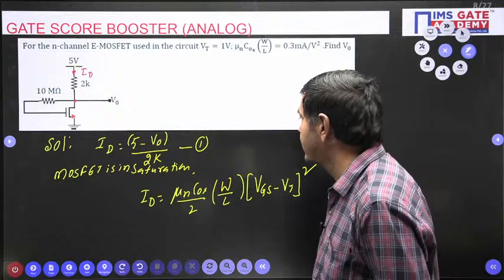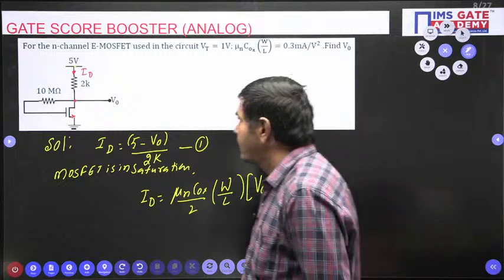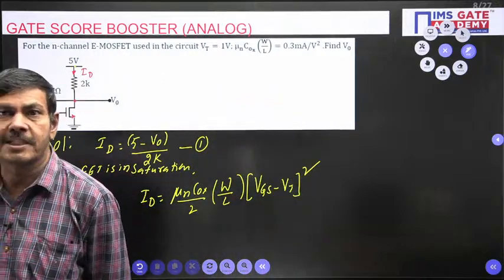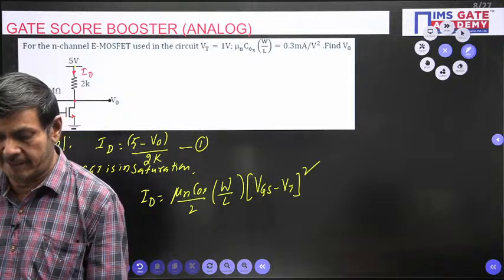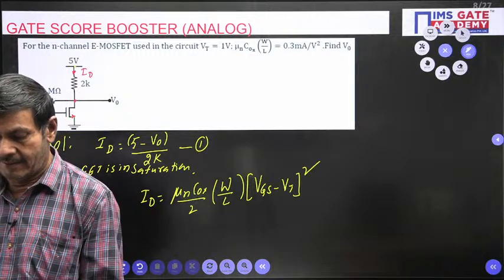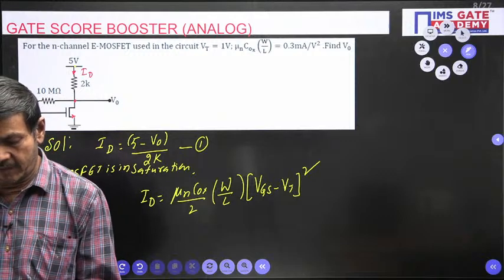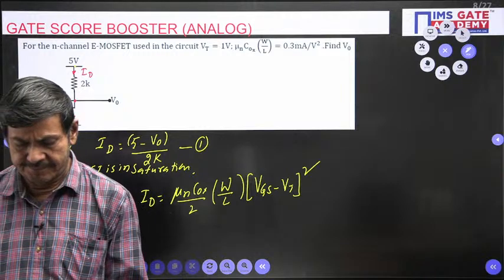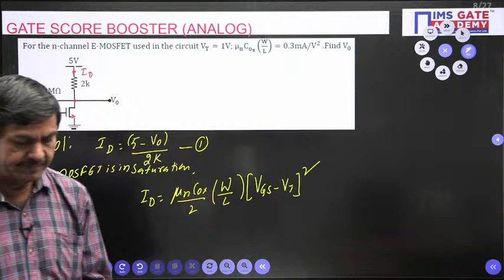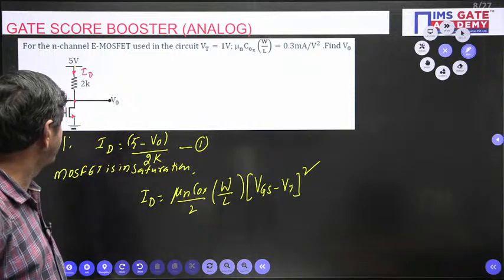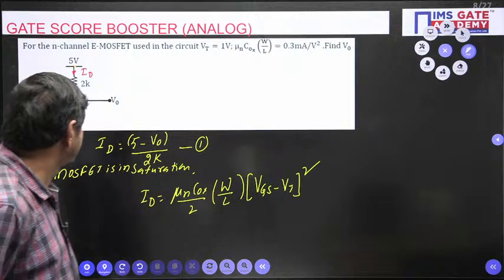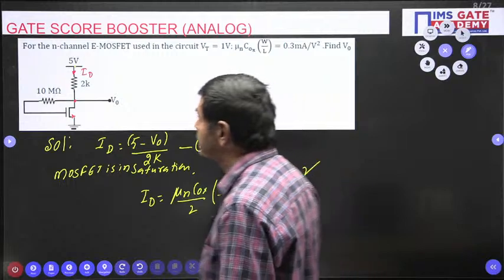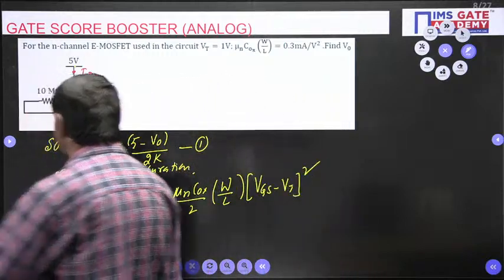What V naught can you get? Please find it. I gave the formula. Please try this question without my help. Every formula I gave. You measure V naught now. What V naught can you get from this? What value is possible? But I want the V naught value. Anybody?